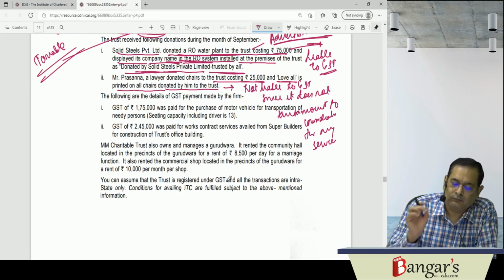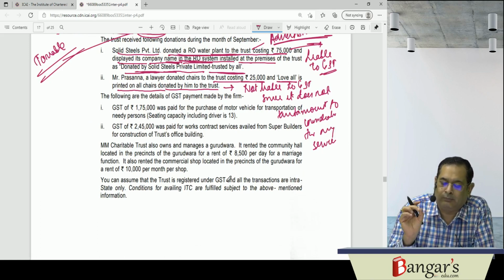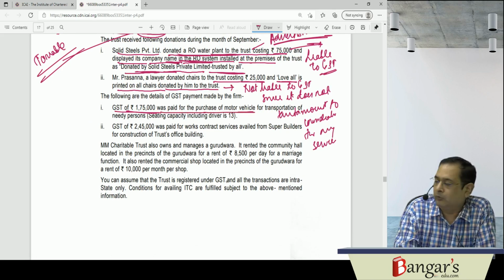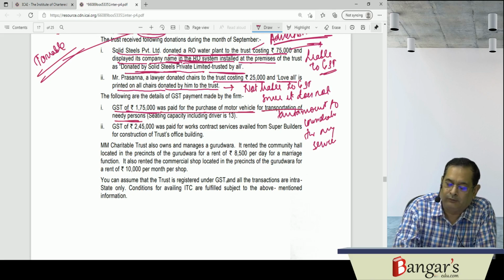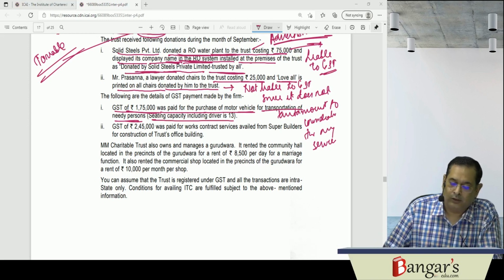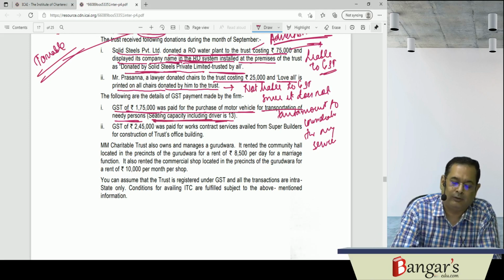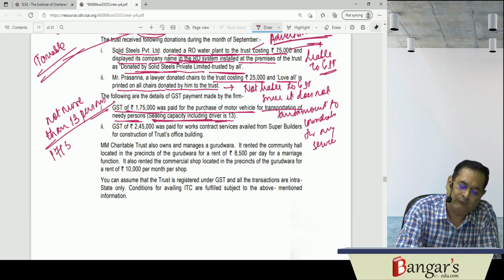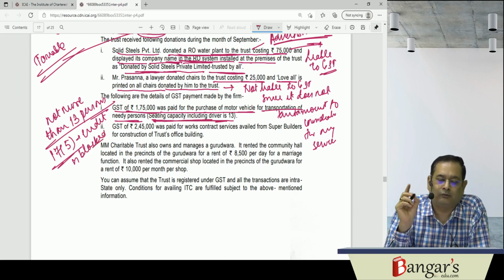Then the following are the details of GST payment made by the firm. GST of 1,75,000 was paid for purchase of a motor vehicle for transportation of needy persons. Seating capacity including driver is 13 persons. It's not more than 13 persons. So as we have seen under section 17(5), credit is blocked. Here credit is blocked because the seating capacity does not exceed 13 persons.